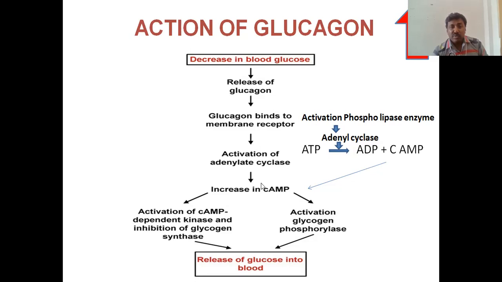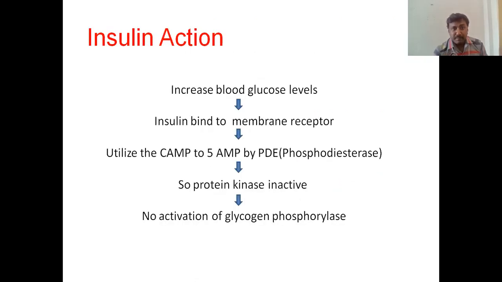And one more function of this cyclic AMP is inhibition of glycogen synthesis. You know, if the glycogen synthase enzyme is inhibited, there is no formation of glycogen from glucose. So the glucose molecules remain as they are, there is no formation of glycogen. So this increases the blood glucose levels in the body.